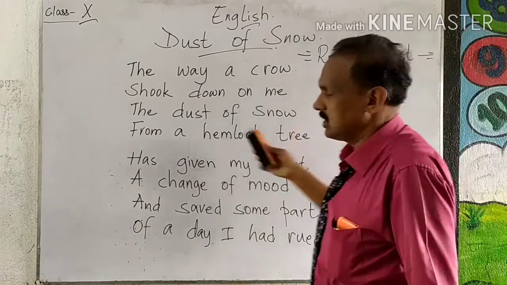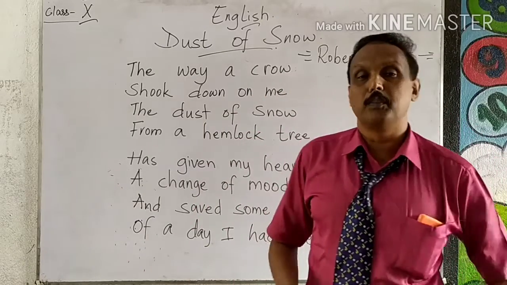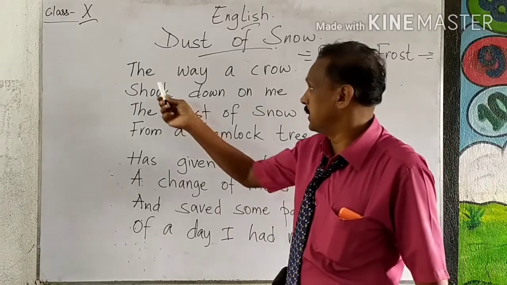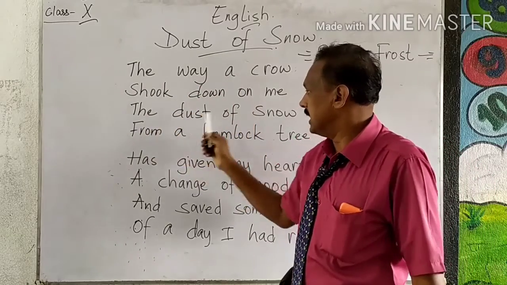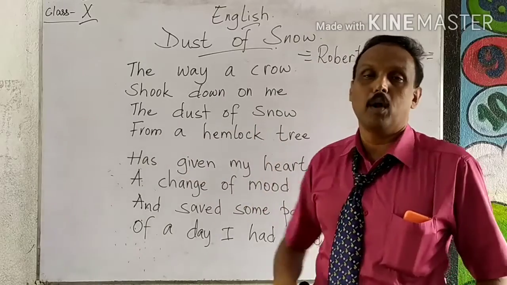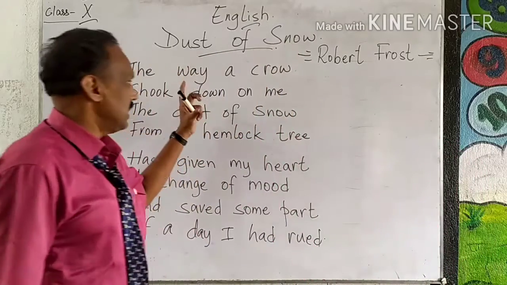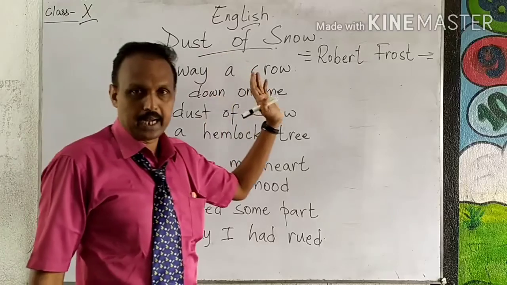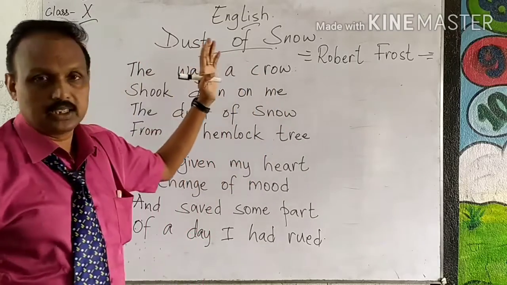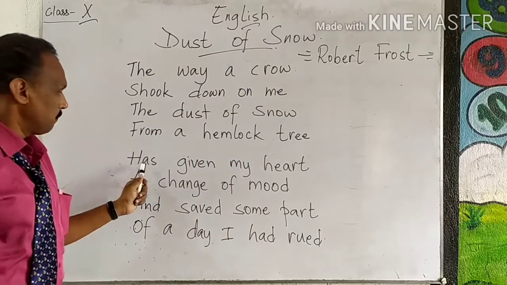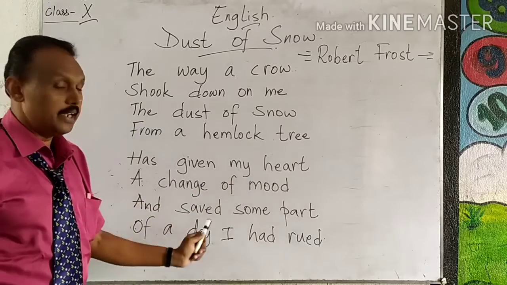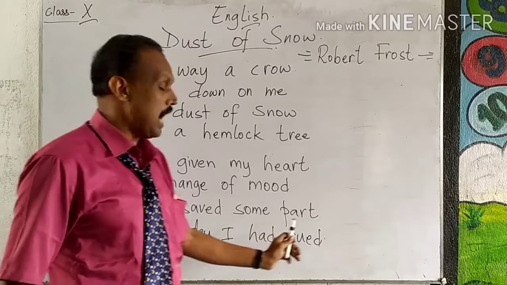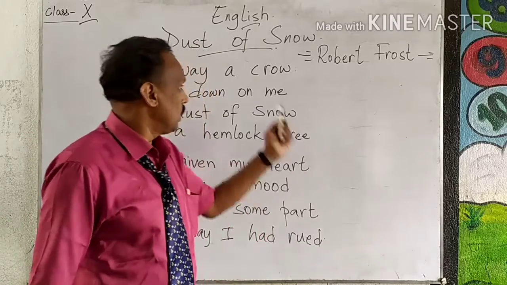First of all, I will give you the rough explanation of the poem, and then we will go to the figures of speech. The way a crow shook down on me the dust of snow from a hemlock tree. So that is the first stanza. In literary work we call it a paragraph. In poems we call it a stanza. The second stanza: has given my heart a change of mood and saved some part of a day I had rued.